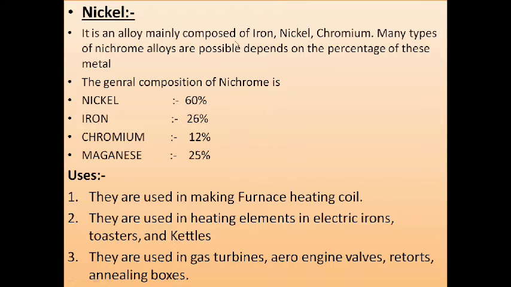It is an alloy mainly composed of iron, nickel, and chromium. Many types of nichrome alloys are possible, depending on the percentage of these metals. Here it is nichrome, not nickel; this was a spelling mistake, so you should correct it.